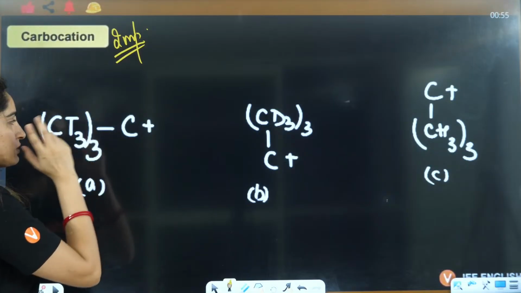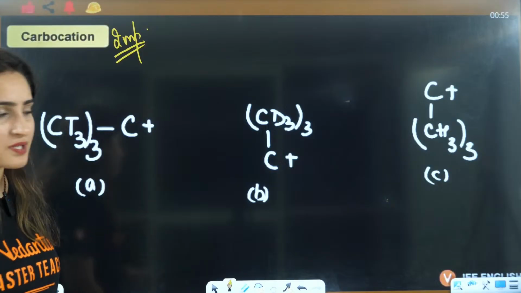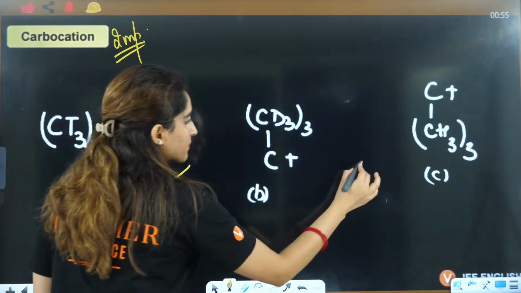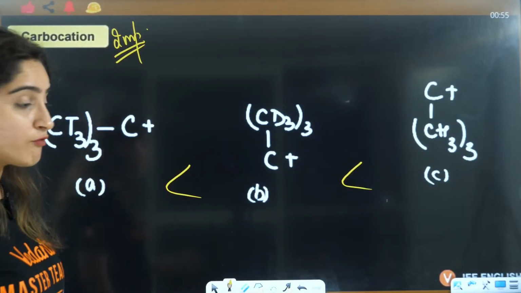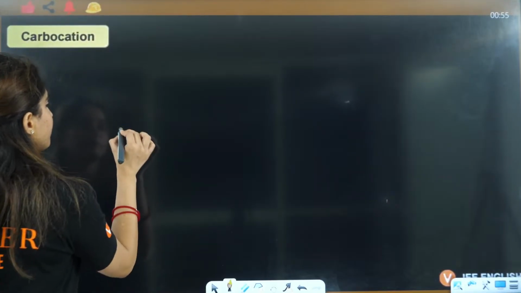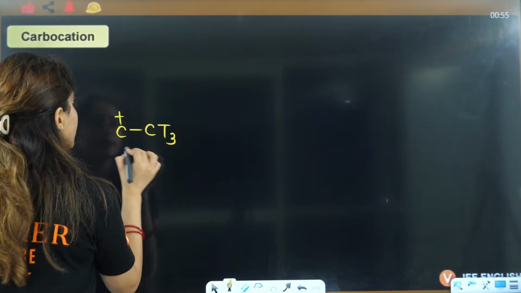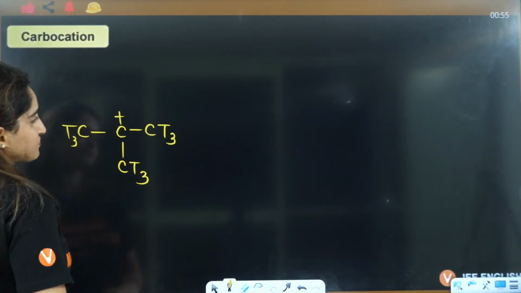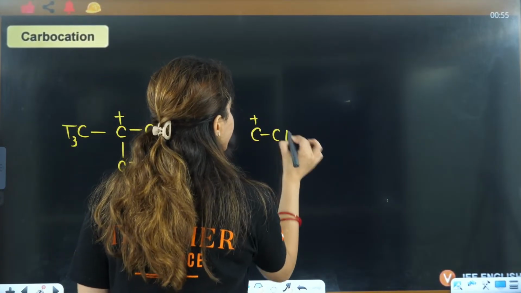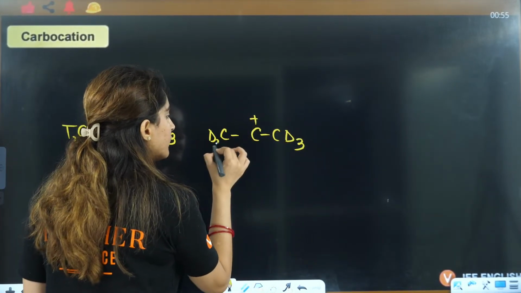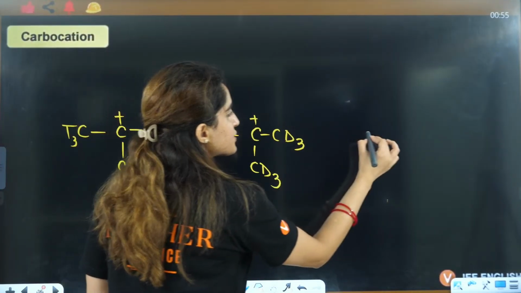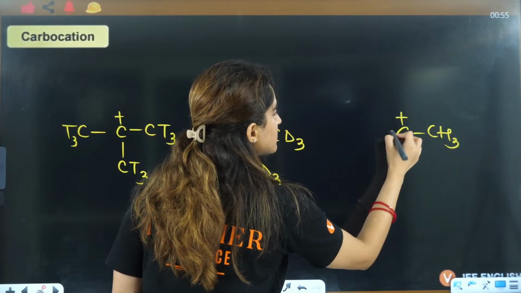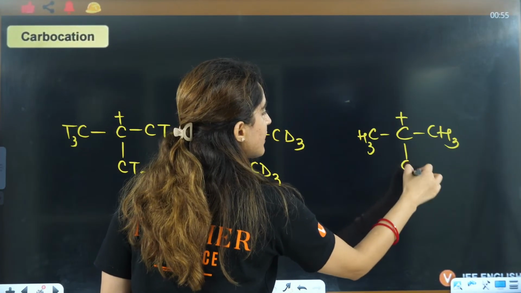is three CT3 groups are attached, so the order should be this. But in reality, the order is this. Why, ma'am? Why so? Let's understand that why. Okay, this is C positive, CT3, CT3, and CT3. Okay, this is C positive, CD3, CD3, and CD3. Similarly, you have C positive, CH3, CH3, CH3.